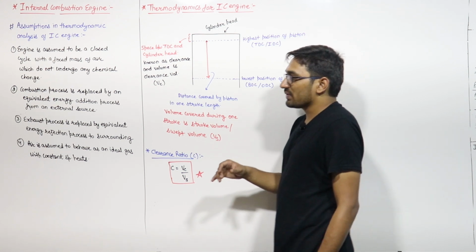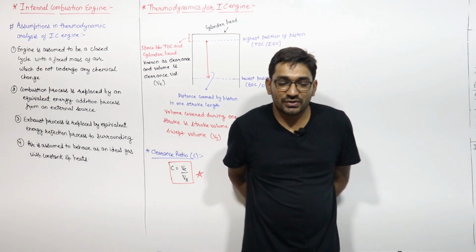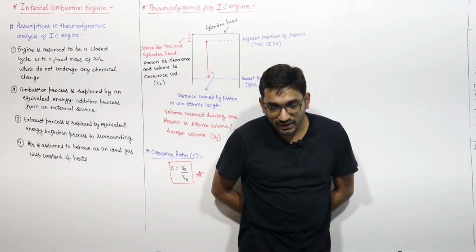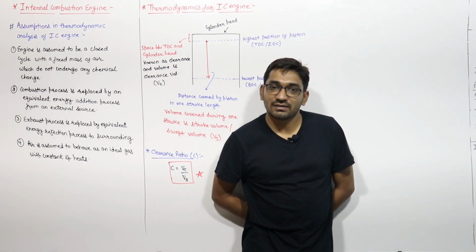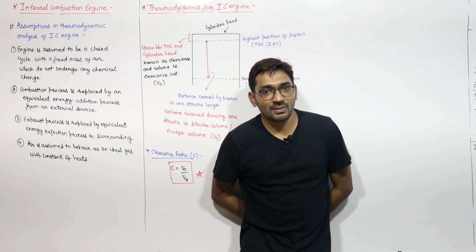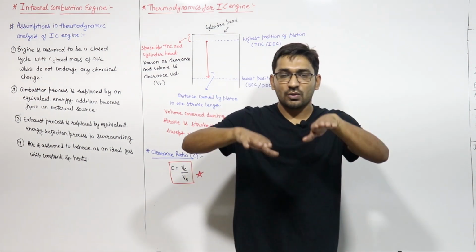Similarly, the exhaust process is replaced by an equivalent energy rejection process to the surroundings, right? We will say that the heat will be rejected outside the system by an equivalent energy rejection process. Generally, how is the heat rejected in your automobile or your car? There are inlet and outlet valves.